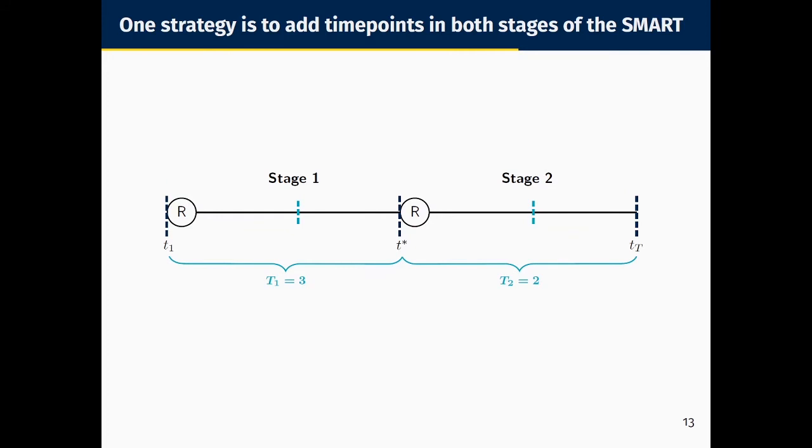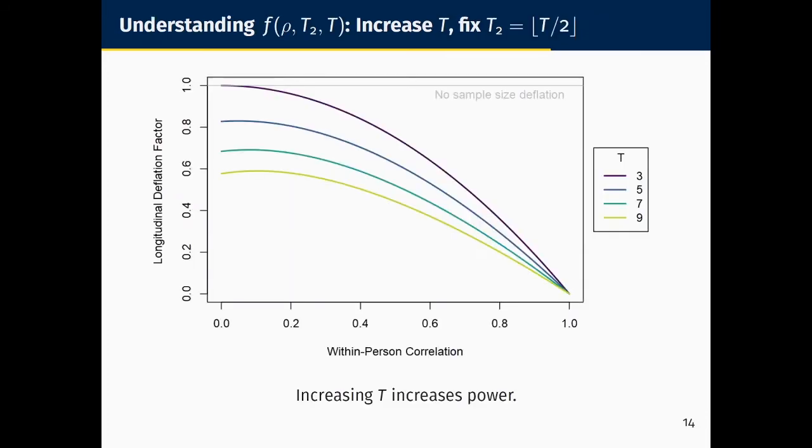So one strategy for generalizing this work to an arbitrary number of time points is to add measurements equally in both stages of the SMART. So here we're adding one measurement in the middle of stage 1, one in the middle of stage 2. And let's see what happens to our sample size requirements using this strategy.